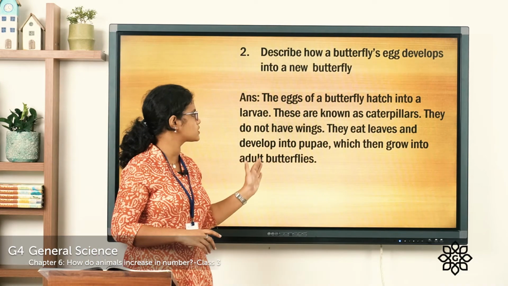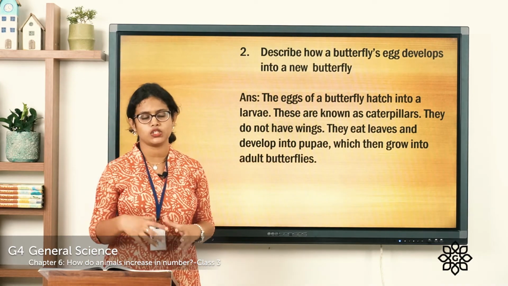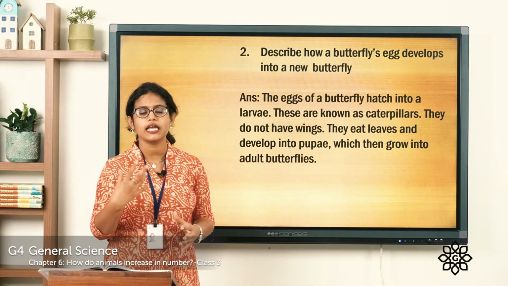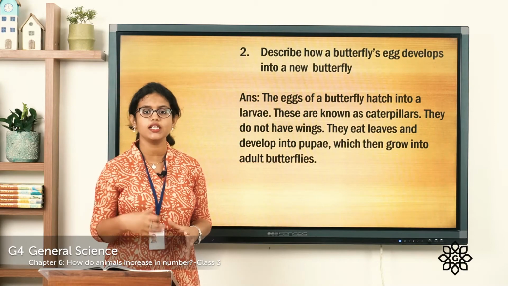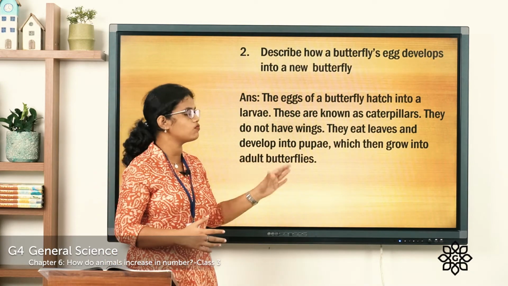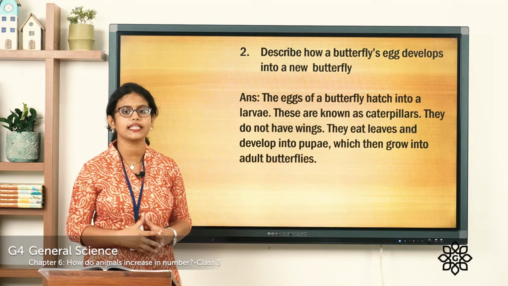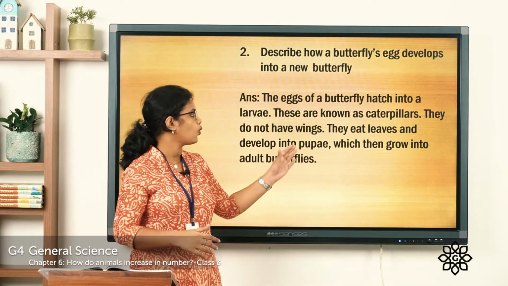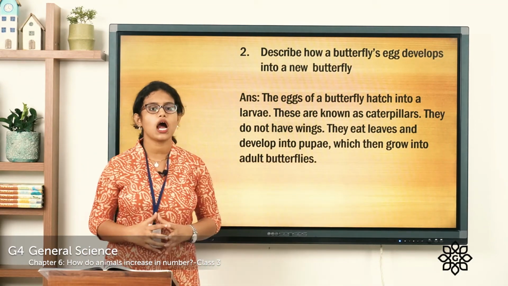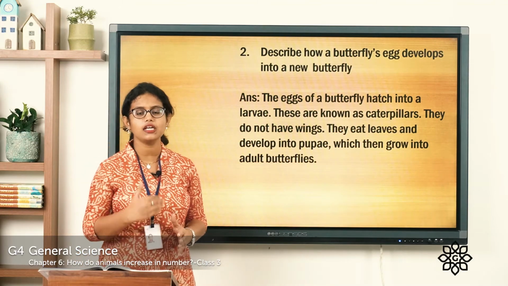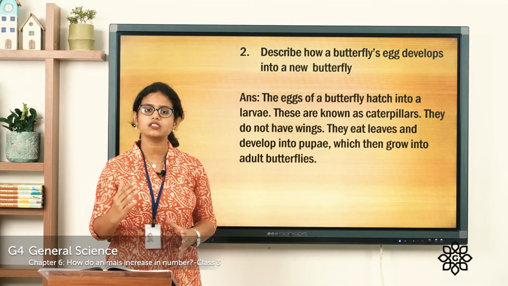They eat leaves and develop into pupae. The main job of these caterpillars is to eat food. So they eat lots of food and they develop into pupae. After that, the pupae then grow into an adult butterfly. It then develops into an adult butterfly.